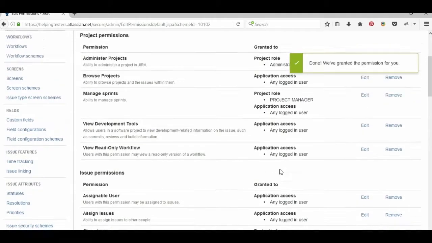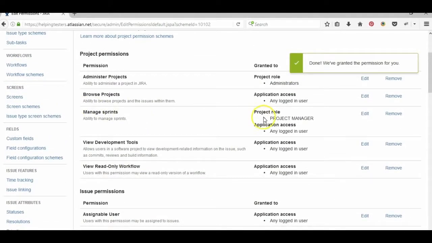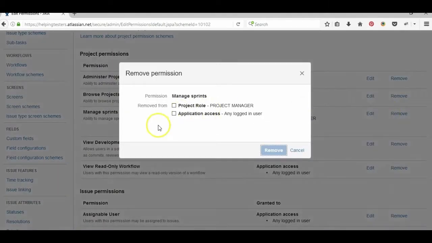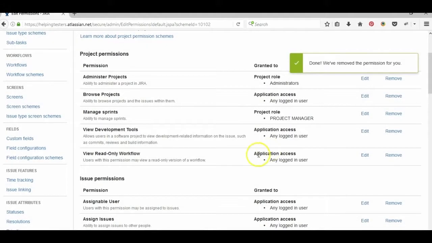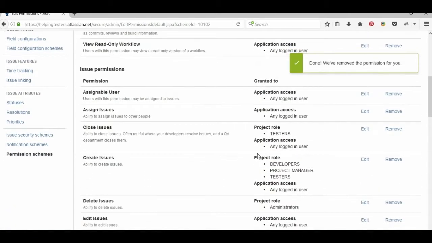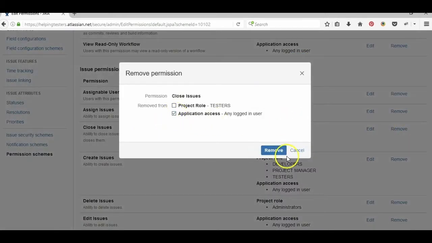One more thing: we added that manage sprints can only be done by the manager, but we need to remove any logged in user, so just remove this. Application access, any logged in user. Similarly, for close issue we can remove any logged in user.